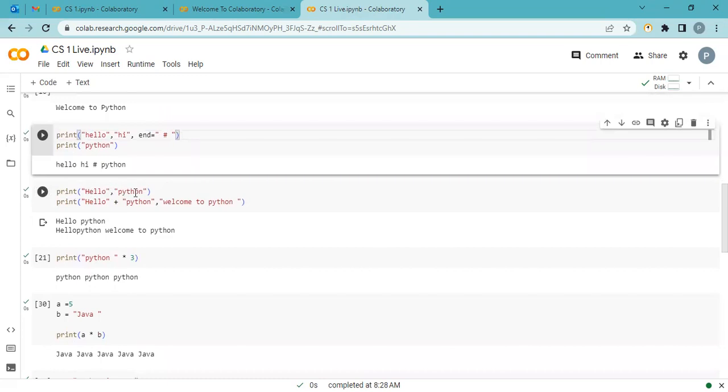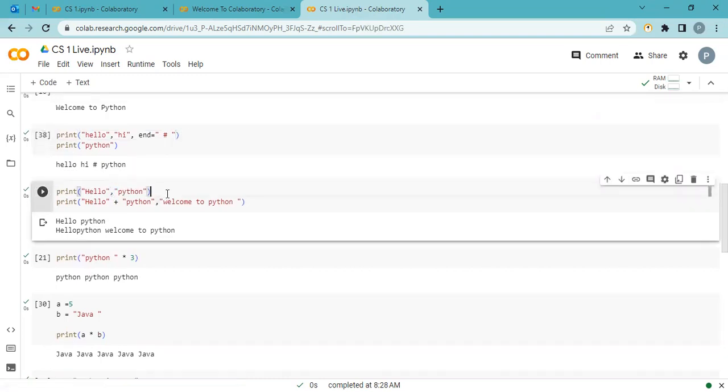Now, hello and Python, we use comma. Comma is a separator. Using comma, comma, comma, we can print multiple arguments. But when we use plus, it means join. It joins these two strings. Hello and Python is now a combined string. Before, hello and Python were different words. So we use the plus sign to concatenate, to join two strings.